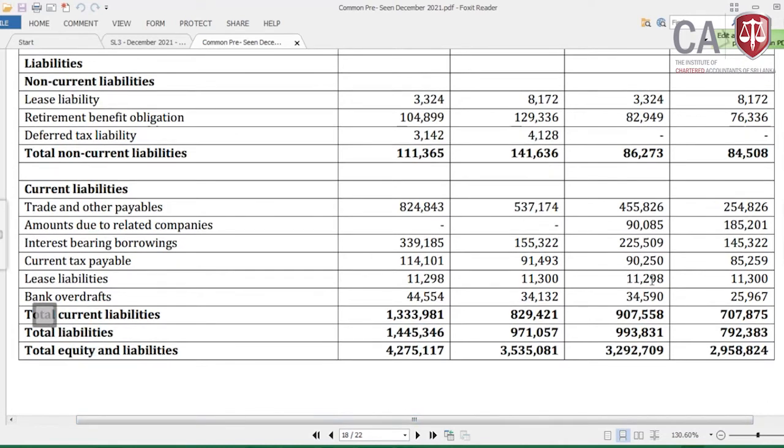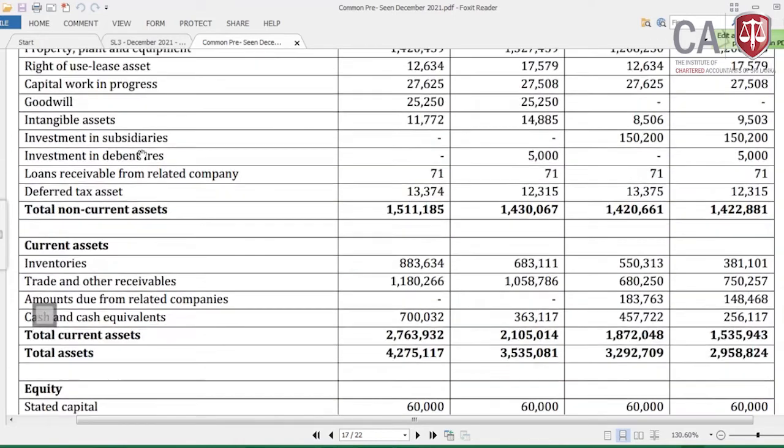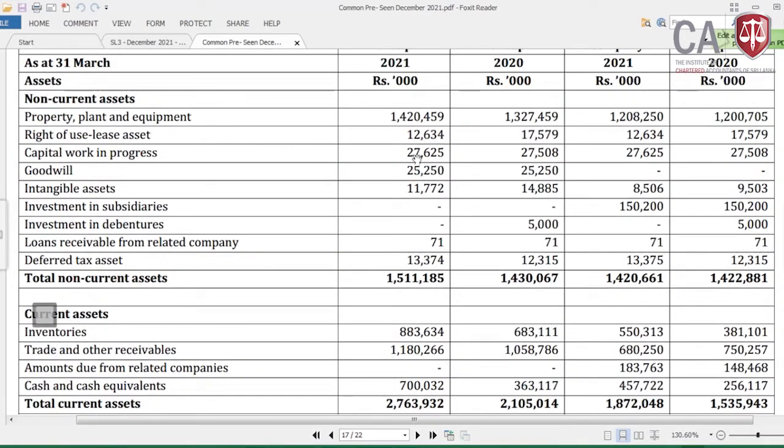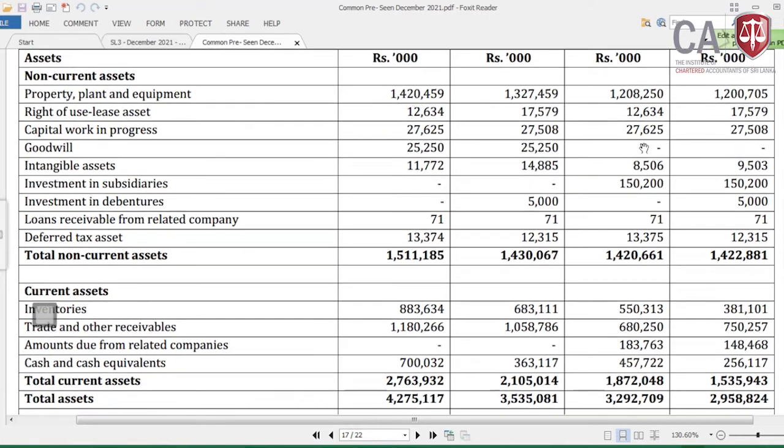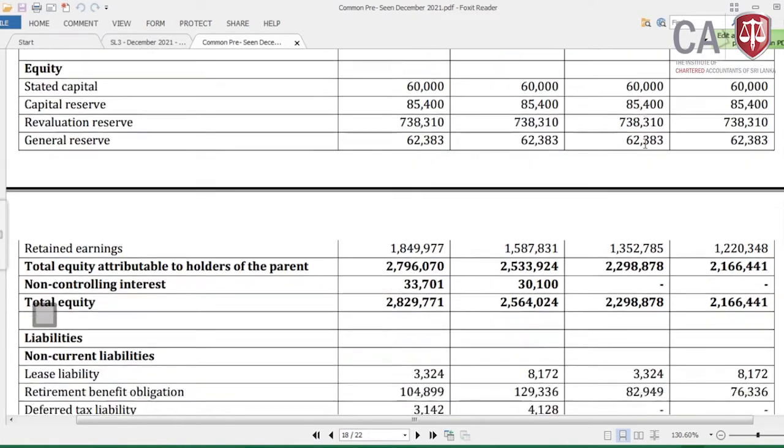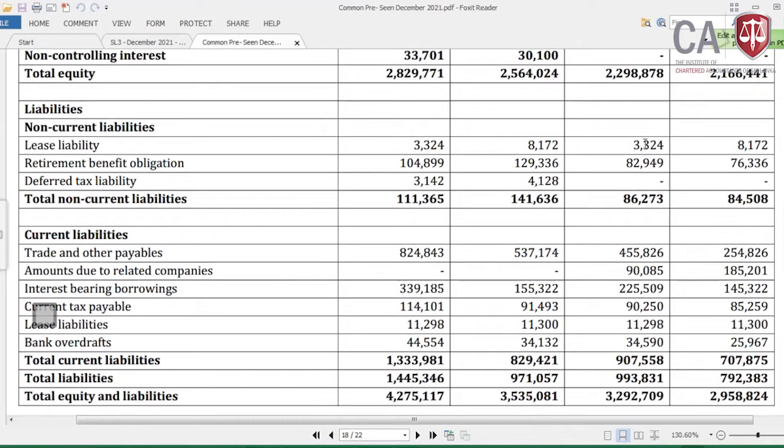Then we don't know whether the finance lease agreement was entered into after 1st April 2018, because in taxation we have a different treatment. We are providing the capital allowances on those things. Then I have put the assumption that this entire lease liability, and on the asset side it has recognized a right of use lease asset. For 21 and 22 for the company, the asset was recognized and amortization done. That part is completed. Now here, liability is given as the lease liability.